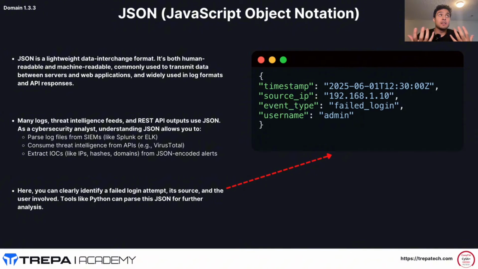It's just a standardized serialization format. It's going to be in a dictionary format. As you can see here, we have our JSON object in these curly brackets, and we have our key value pairs. So this looks like it's from some sort of log.